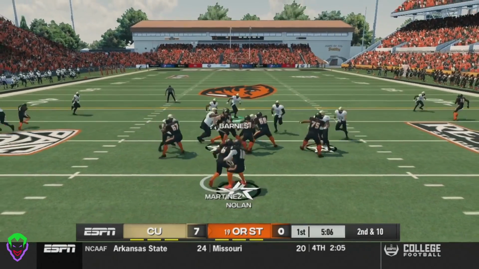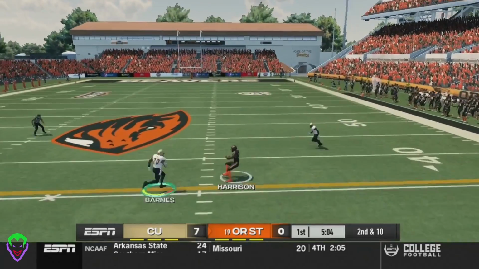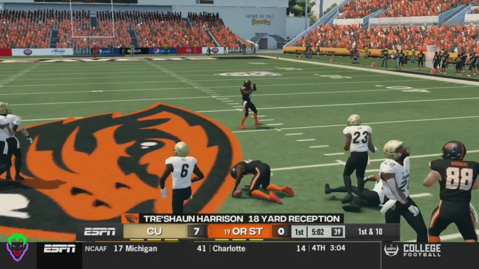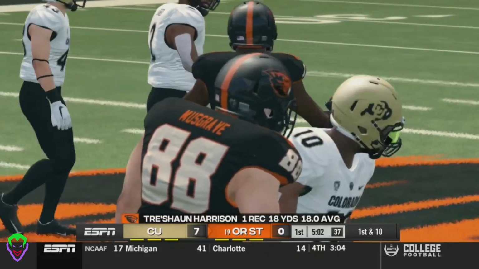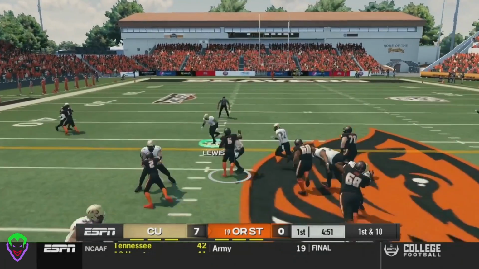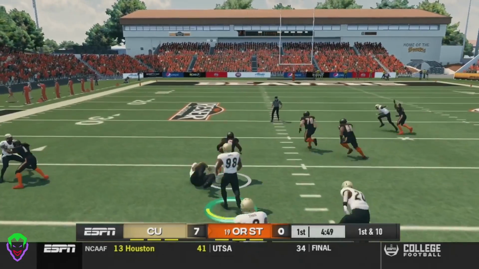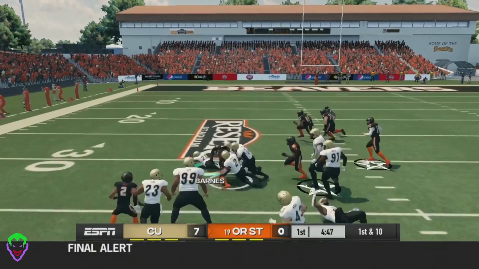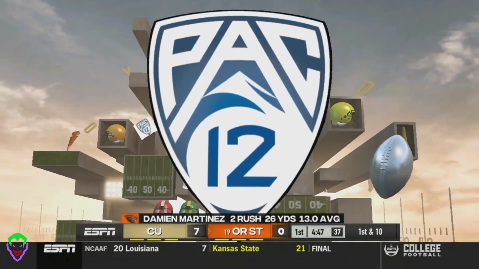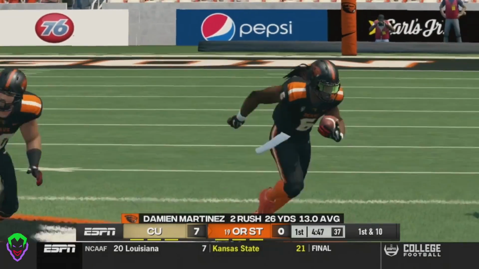All right, Nolan drops back, throws a lofted pass to Harrison. Harrison shakes off a couple tacklers and gets down after an 18-yard reception. Nolan hands it off to Martinez. Shakes off a couple tacklers, shakes off another tackler. Another one, and gets down to the 30-yard line after a 26-yard rush. Great strength from Martinez right there.